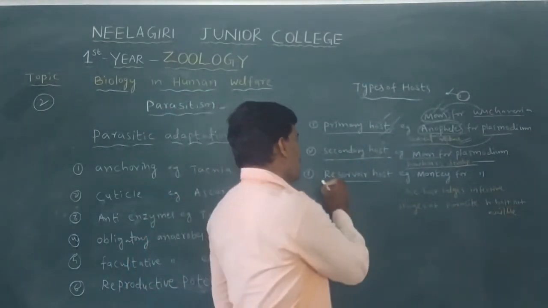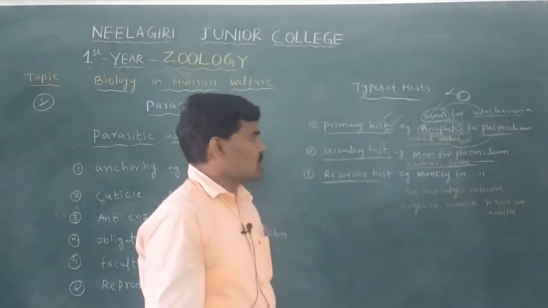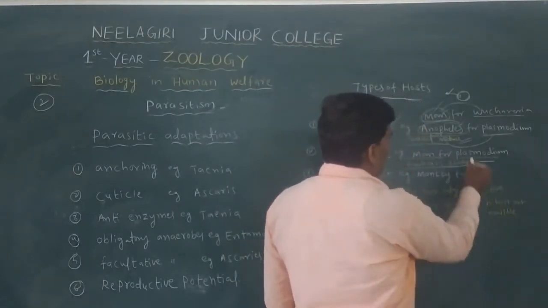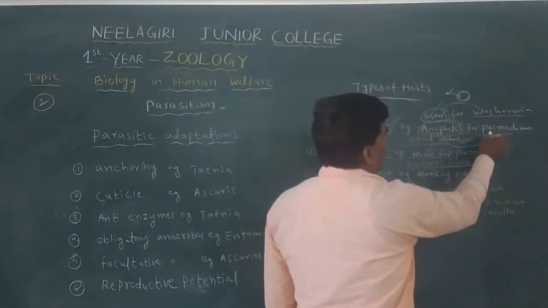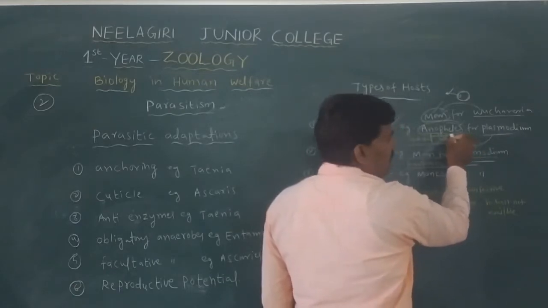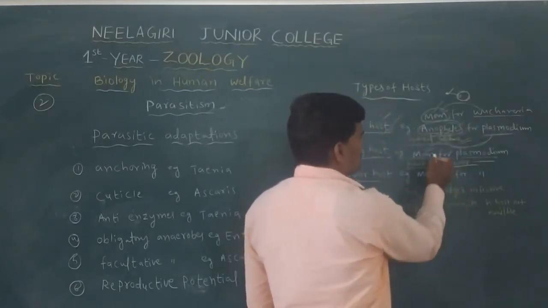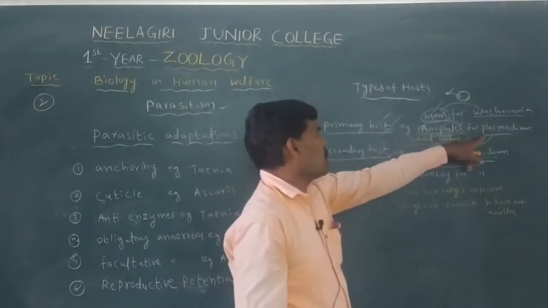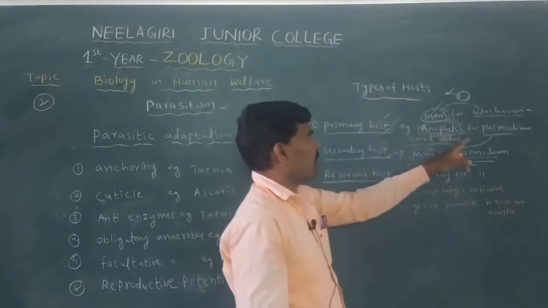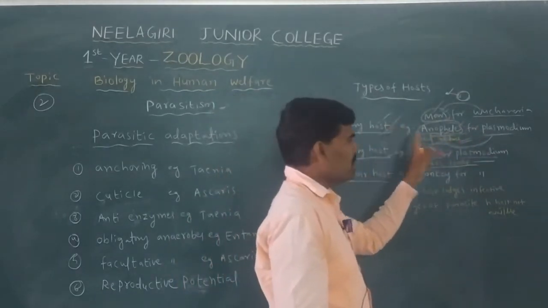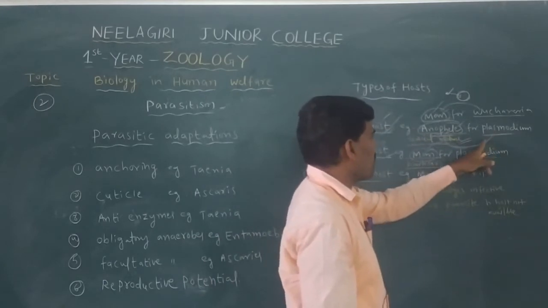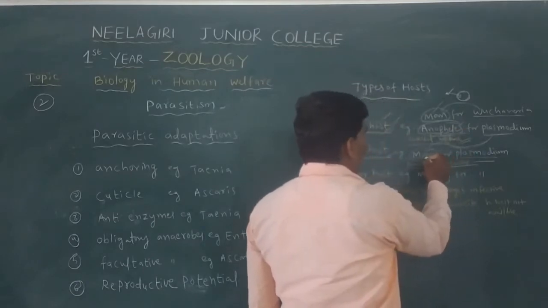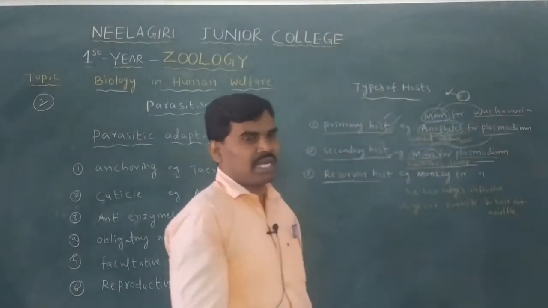The next, third one, is the reservoir host. First, an example of a secondary host: man for Plasmodium vivax. For Plasmodium vivax, the first host is the Anopheles, and the second host is the man. Second means secondary host or intermediate host.